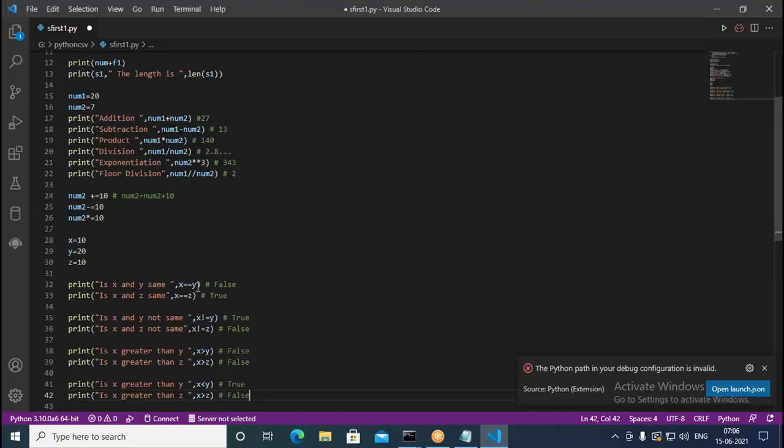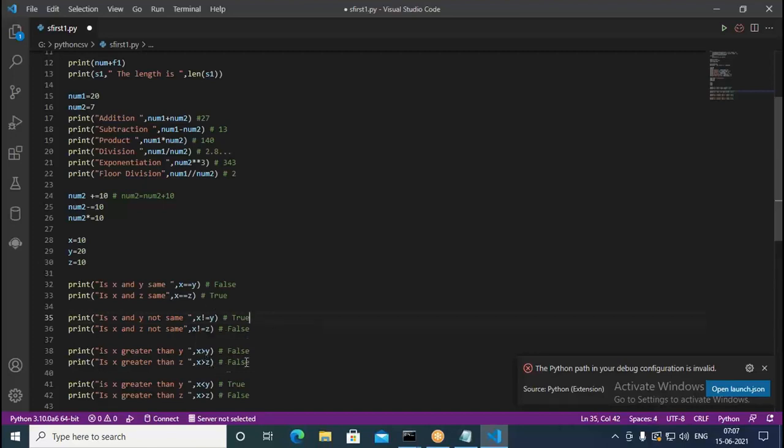The first one is what here? The equality operator. Since x and y are not same, this has to return a false value. But in the next case, x and z are same, that returns a true value. Now we come to x not equal to y again. That returns true because x is not equal to y. Therefore the condition is getting satisfied, and we get a true value.